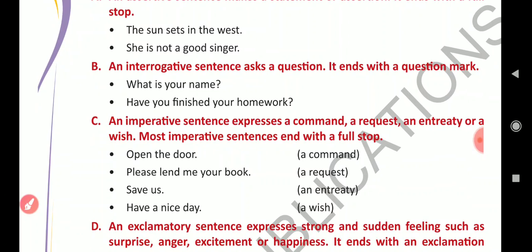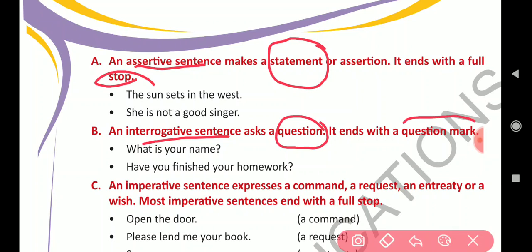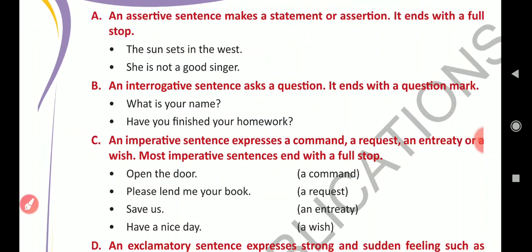Now, we have read about two sentences, assertive sentence and interrogative sentence. What is an assertive sentence? A sentence which makes a statement and ends with a full stop is known as an assertive sentence. And what is an interrogative sentence? A sentence that asks a question and ends with a question mark is known as an interrogative sentence.